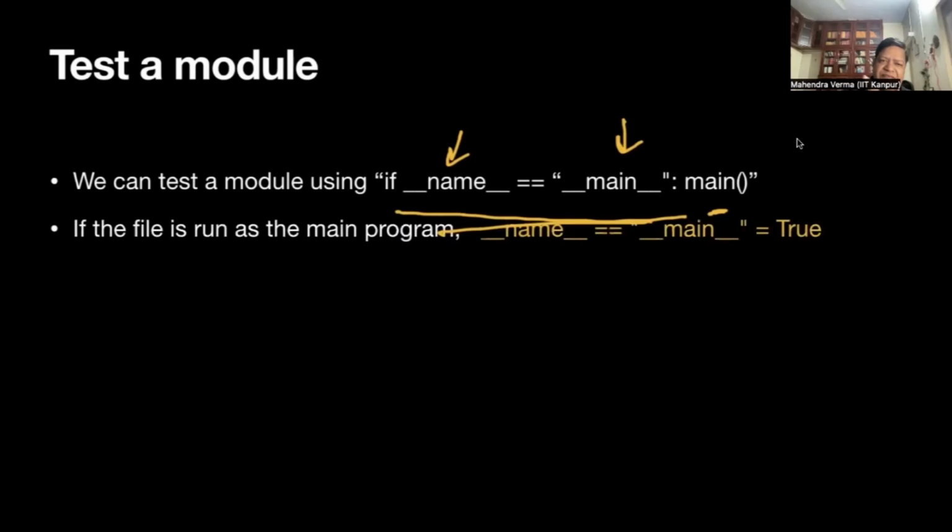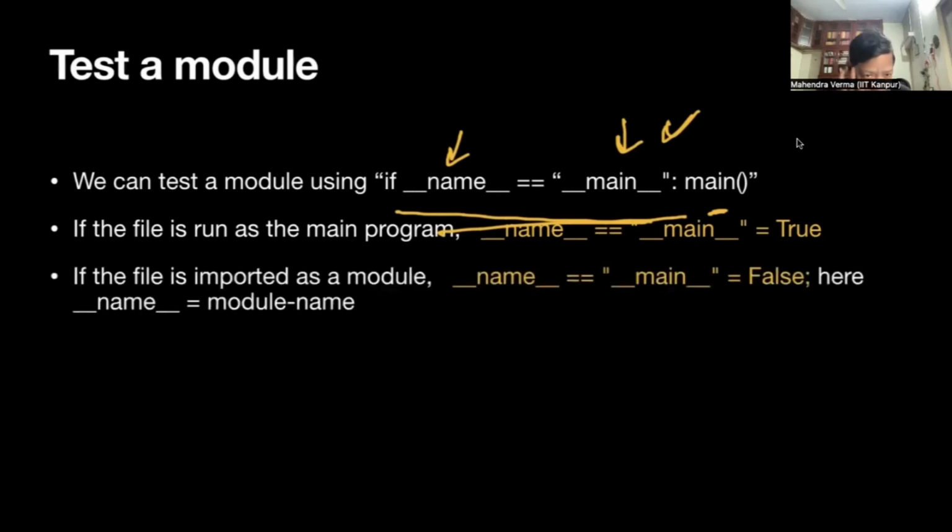If the file is run as a main program, like hello module.py, you run it as a main program, then this conditional is true. Name equal to main. So if the file is run as the main program, then the name equals main.